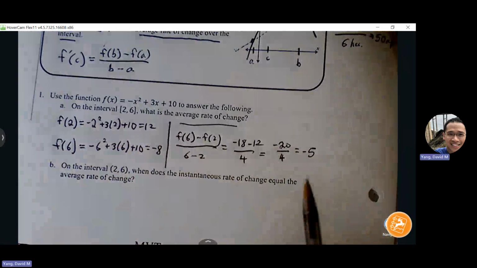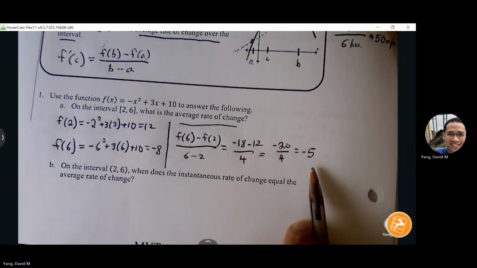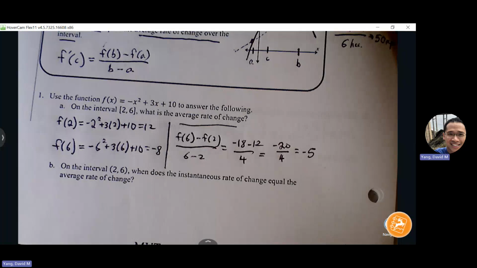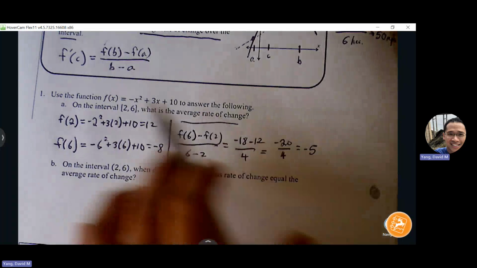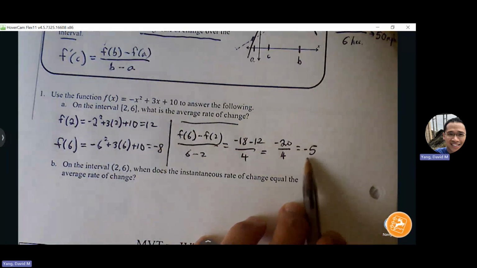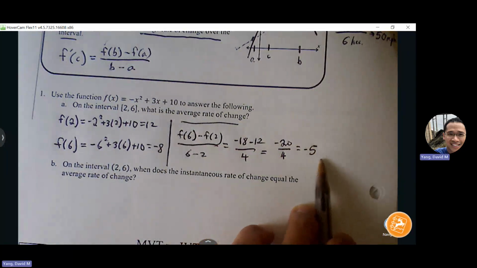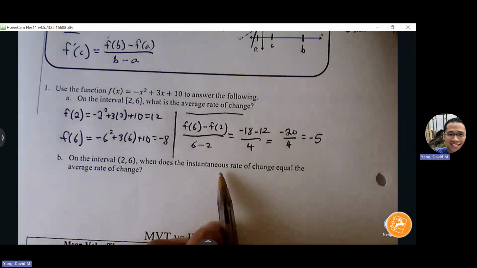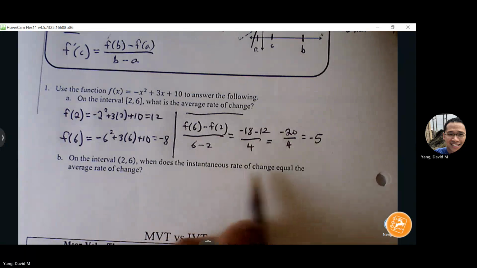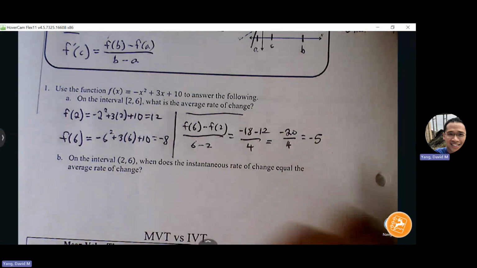So I know the slope between the endpoints is -5. Doesn't mean that that's the slope of the entire graph, but we know it's the average slope between two points. So basically now we can say, okay, I know the slope between the endpoints is -5. I know there must be at least one other place on the curve where the slope is exactly -5. We're looking for that point. So that's what part B is. Part B is saying on the interval, when does the instantaneous rate of change match this average rate of change of -5?